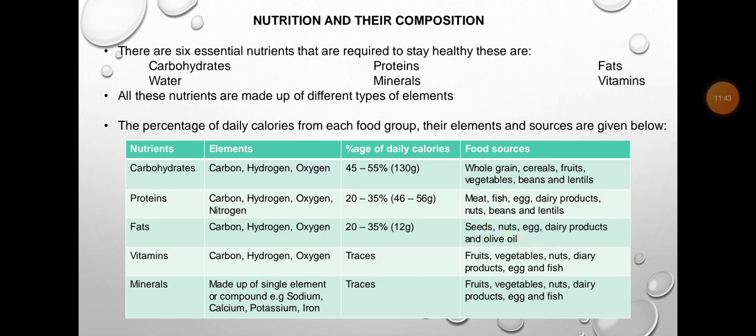Protein. Proteins are made up of carbon, hydrogen, oxygen as well as nitrogen. So you should know that in protein you also have nitrogen. The percentage of daily calories is 28 to 35%, like 46 to 56 gram of protein is needed for the day.